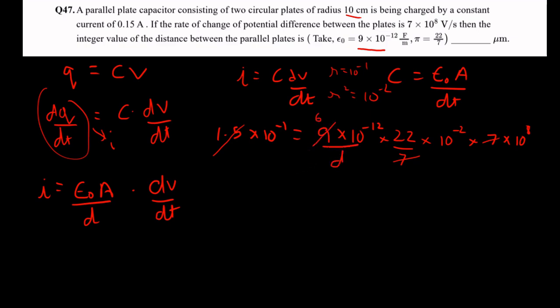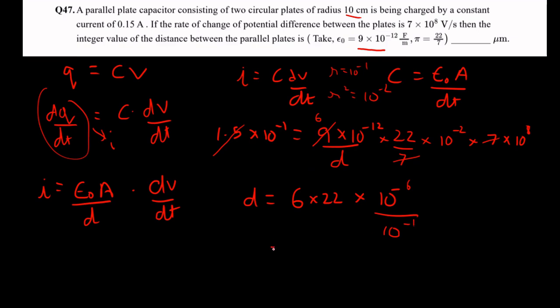Divided by d. I forgot the d. So d is equal to 6 into 22 into 10 power minus 12 minus 2 plus 8. So 10 power minus 12 minus 2 is minus 14, plus 8 is minus 6, divided by 10 power minus 1.